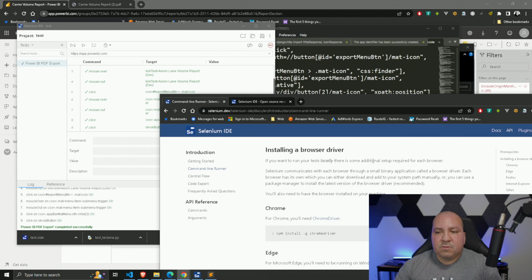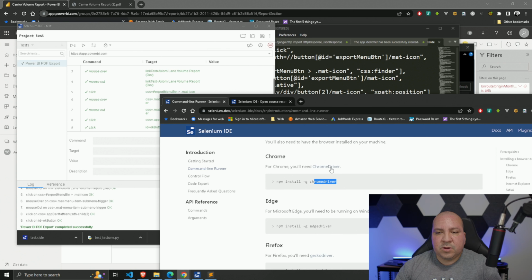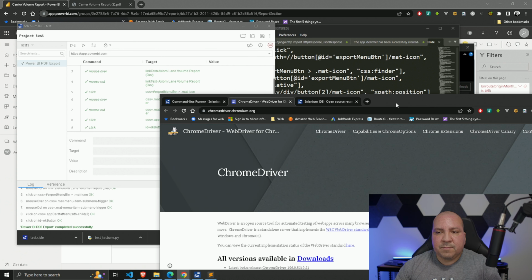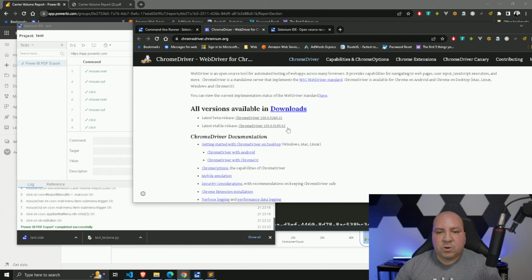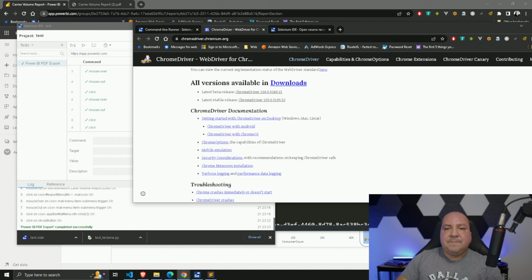I don't know if this goes into detail. I guess it does. You could install the Chrome driver and so on. You could go and download it. If I go to the Chrome driver website, there it goes. We could download different versions of Chrome drivers. Also keep in mind, if your browser is updated to the most recent version, you will need to replace your Chrome drivers with the latest versions as well.